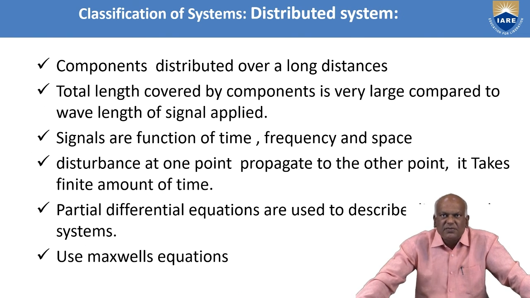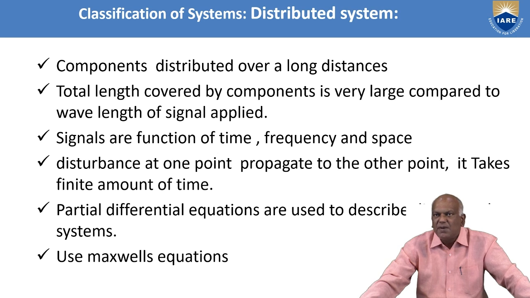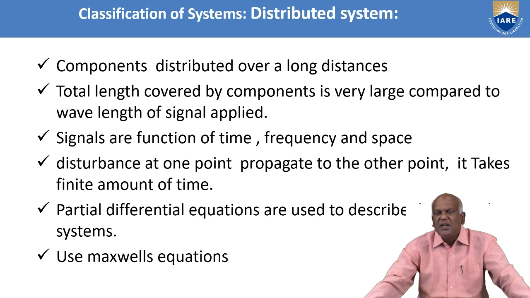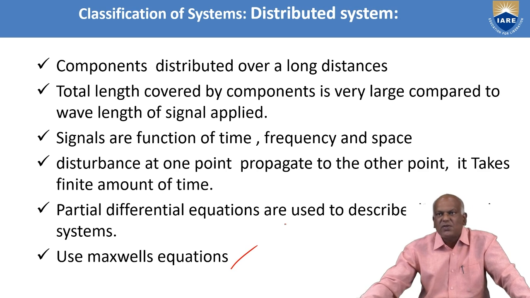Similarly, in a distributed system, the components are distributed along the line. That means the units of these components are ohms per unit length, inductance per unit length, and capacitance per unit length. That's why the total length of the system is larger compared to the wavelength of the applied signals. And signals are functions of time, frequency, and space, whereas in lumped systems the signals are functions of time and frequency only. When a disturbance at any point propagates to another point, it takes a finite amount of time. This can be described by partial derivatives, and it is used for Maxwell equations only.